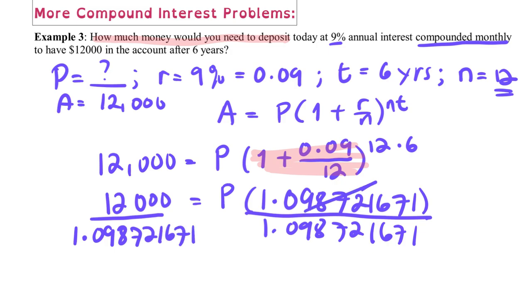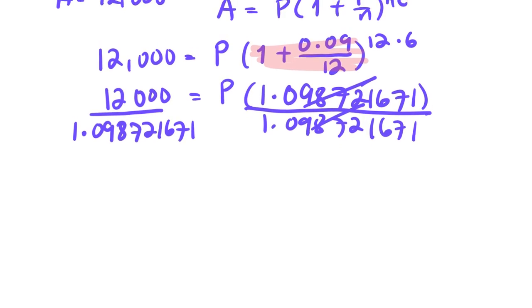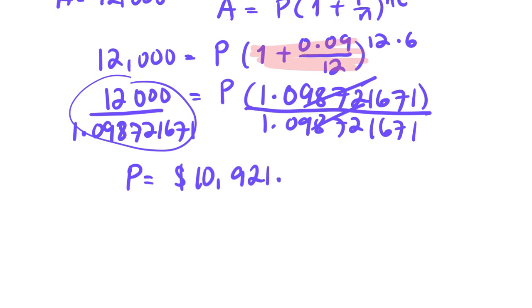We cancel this out. So what is left now is the principal. If you use your calculator in here, this should give you around 10,921.78. But if you round it to a whole number, that's going to give you 10,922.